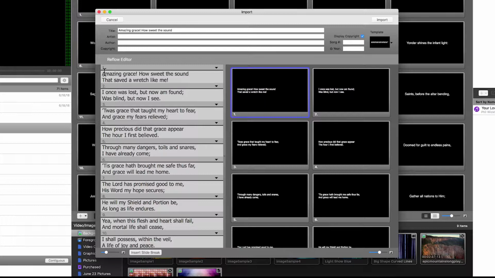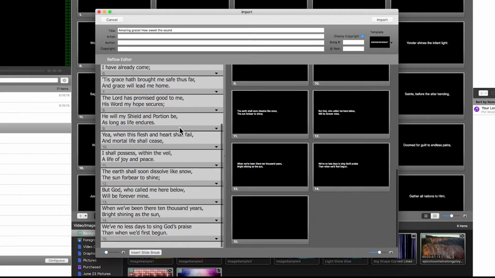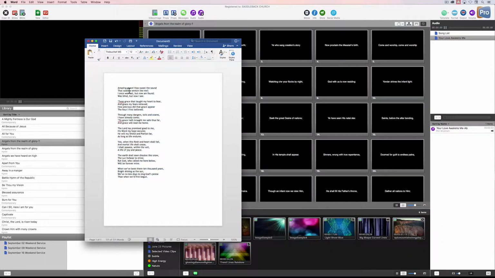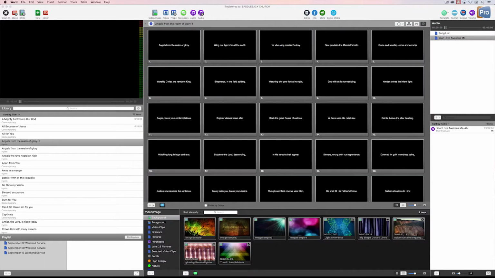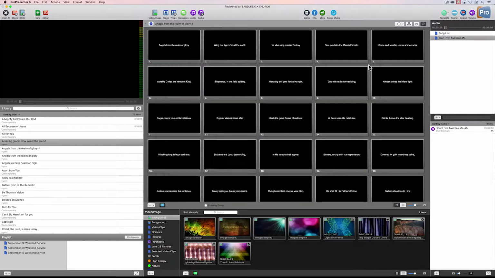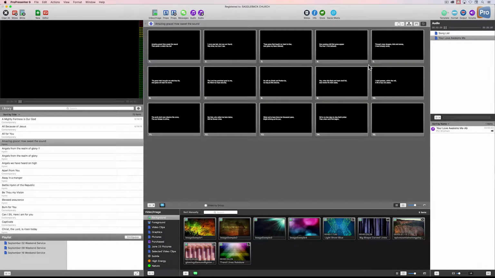So for instance, this group in 1 is the first slide. And for the most part, this is done. If you copy and paste from a Word document and it's this clean, it's just the lyrics, this is what you're going to get. And when I select the import button here in the top right-hand corner, we are more or less done. Wow, that was really quick. Notice over here in our library, here is our new document. Over here is our slides for the song.